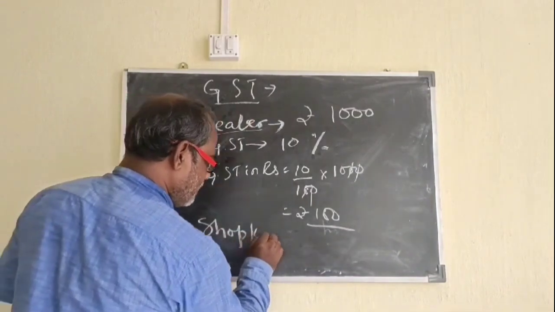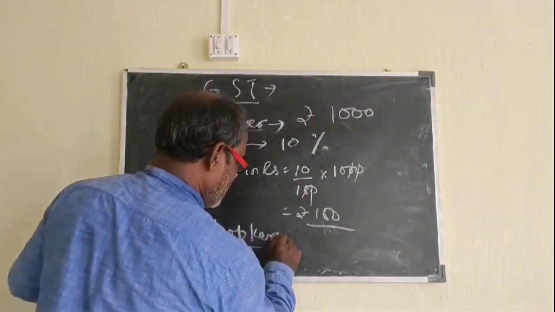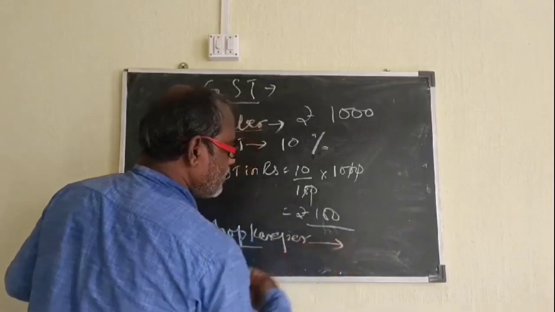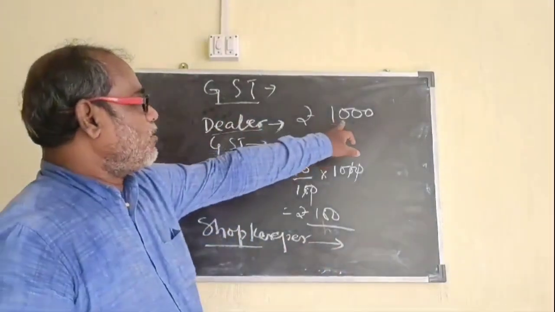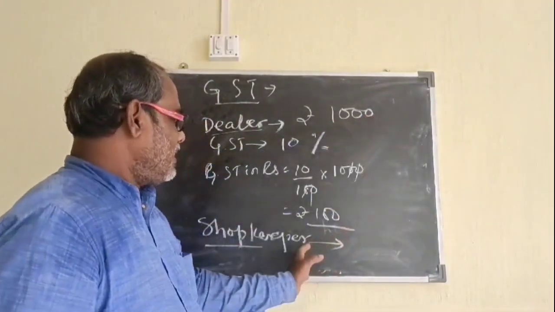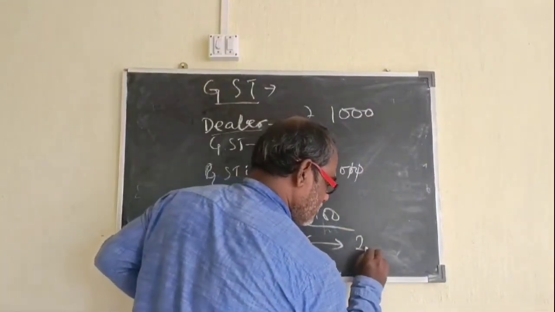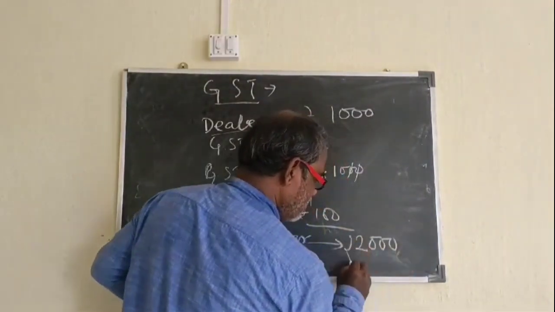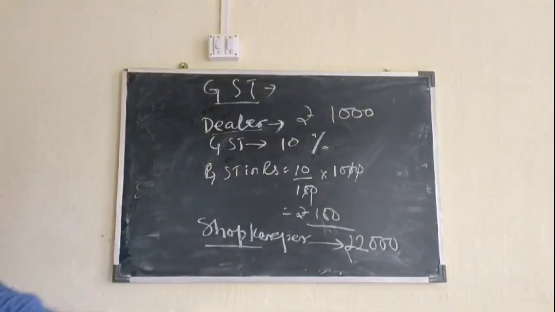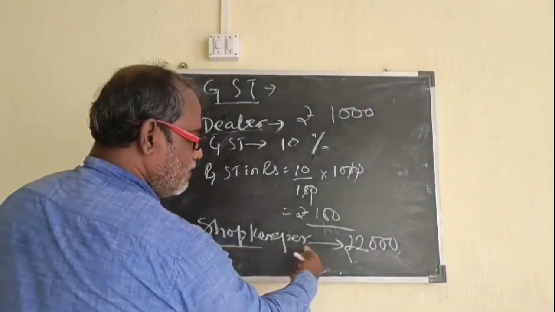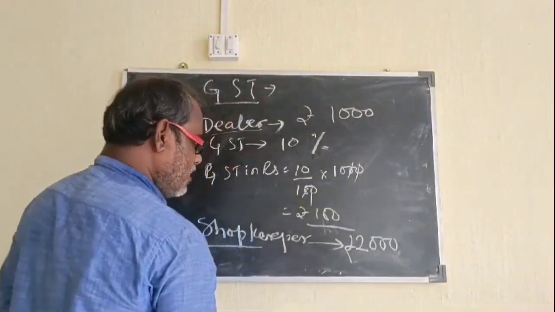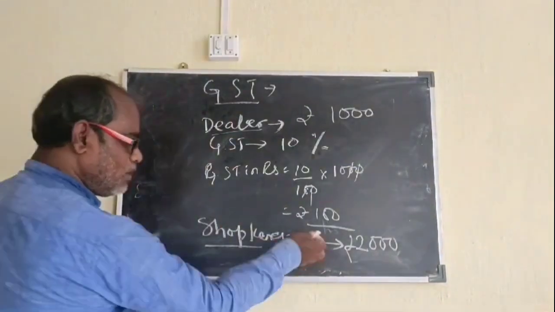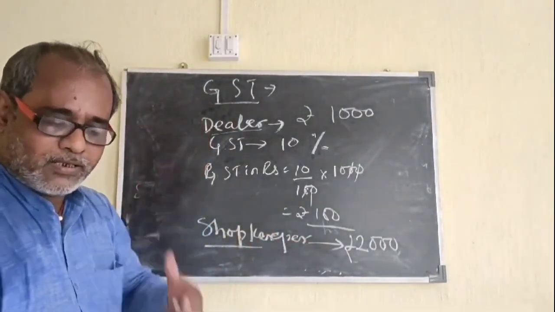Now for the shopkeeper, suppose the shopkeeper is purchasing the good for 1000 rupees and selling the good for rupees 2000. So what is the sale price of the shopkeeper? The sale price of the shopkeeper is 2000. To whom is he selling? He is selling to a customer.